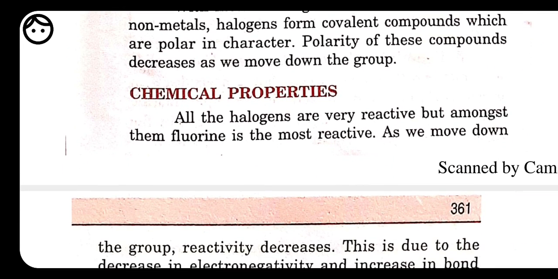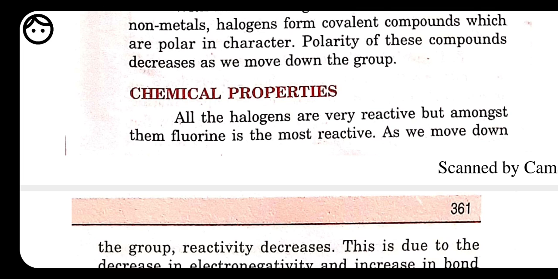Now next we have chemical properties. So chemical property means what? We know that all the halogens are highly reactive in nature. But among them fluorine is the most reactive, because fluorine is most electronegative in nature. That's why fluorine is taken as the most reactive. As we move down, their reactivity decreases, because they are non-metals.